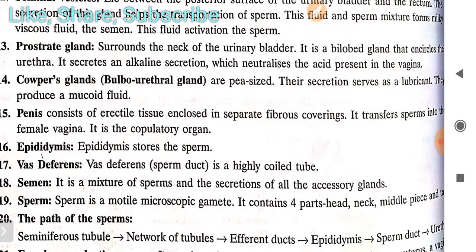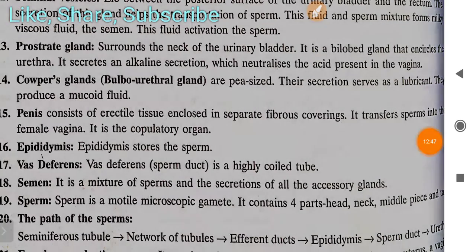Then prostate gland. It surrounds the neck of the urinary bladder. It is the bilobed gland that encircles the urethra. It secretes an alkaline secretion, which neutralizes the acid present in the vagina.